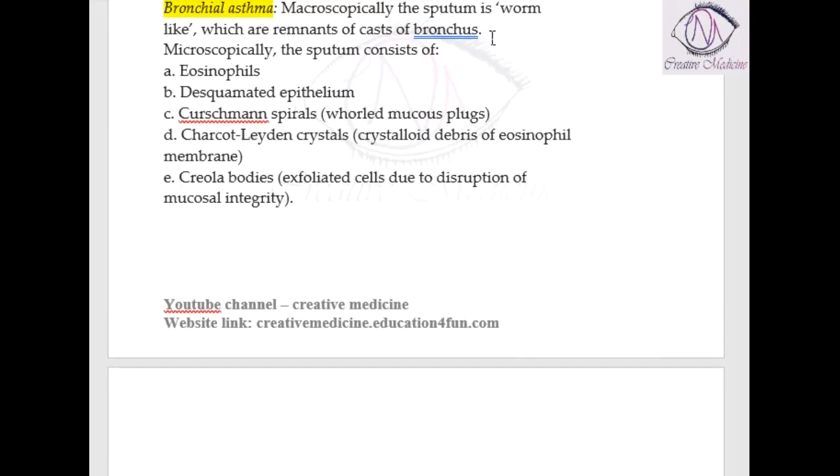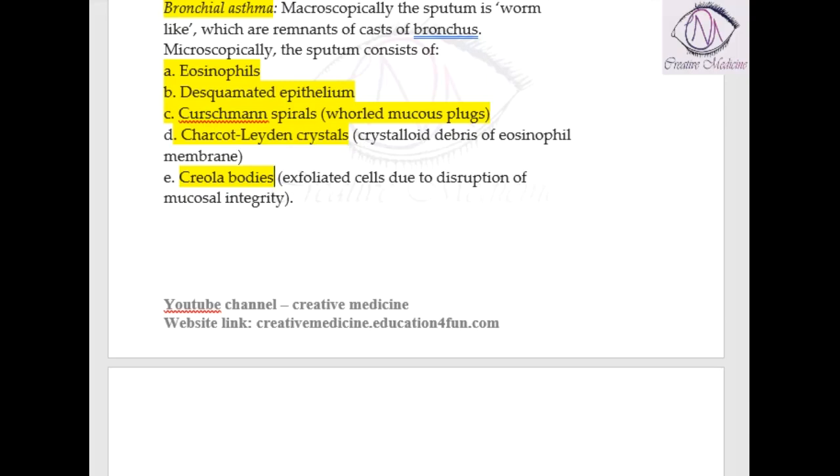In bronchial asthma, the sputum mainly consists of eosinophils and desquamated cells. It consists of Curschmann spirals, Charcot-Leyden crystals, or Creola bodies. Charcot-Leyden crystals are the crystalloid debris of eosinophilic membranes, and Creola bodies are exfoliated cells.